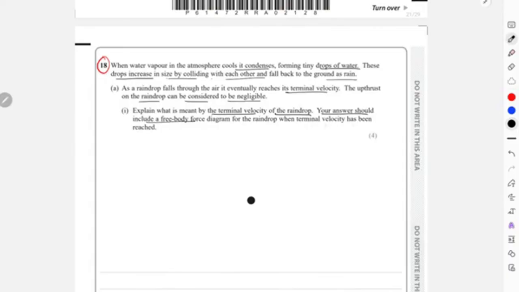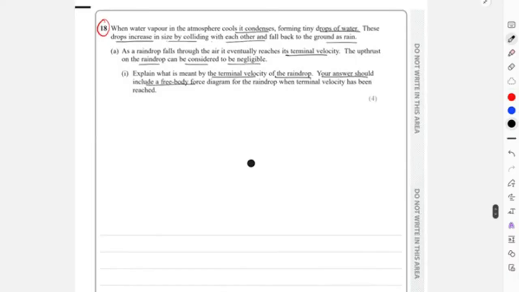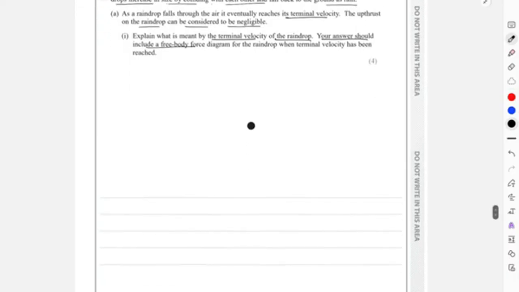Okay. Terminal velocity means that it is a constant velocity reached by the raindrop whenever the acceleration is entirely zero. And on the diagram again, we have to draw forces, that is weight, drag, and upthrust in this case, right? Where all the forces are in equilibrium, resultant force is zero, and this is how the terminal velocity is explained. I'll consider this as a repeated question again because this is an entirely theoretical part. It never changes in any of the situations. So over here, as it was falling, that means upthrust and drag will be in the upward direction, weight will be in the downward direction.